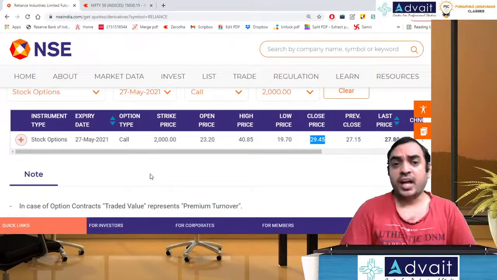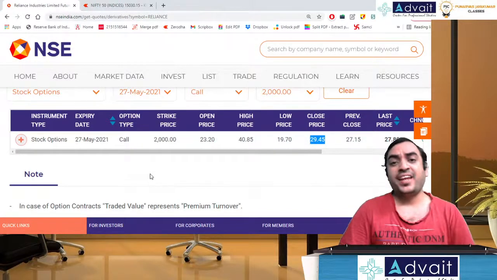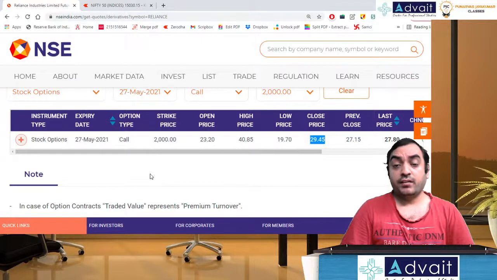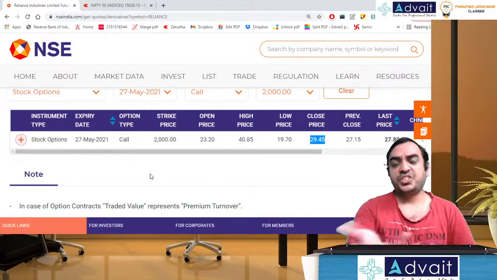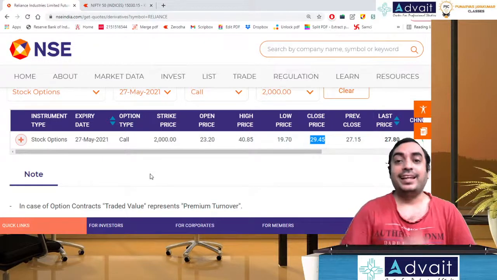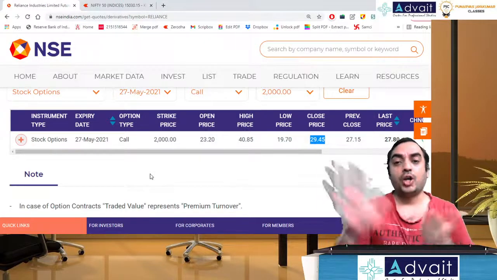In fact, you can't buy one option, you have to buy in lots, and the lot size of Reliance is 250. One lot, one trade, and if you pay 30 rupees, that is almost 7,500 rupees. And if in a week's time, it does not cross 2000, gone, entire 7,500 gone.